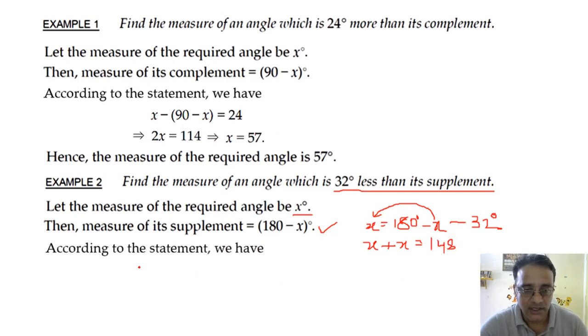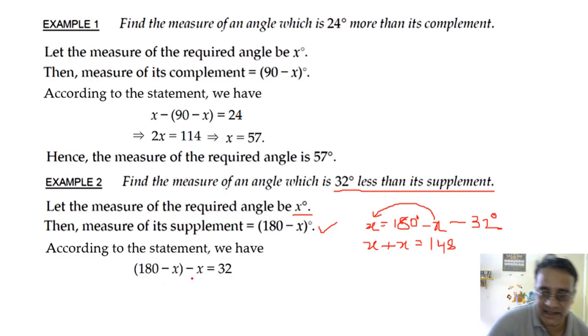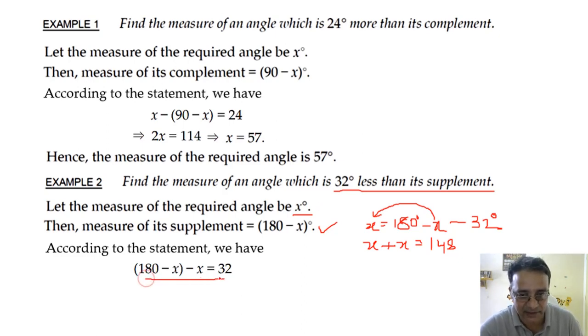Okay, so according to the statement we have 180 minus x is equal to 32. In this way also we can write. See how this statement is written: this angle is 32 less than this angle, which means the difference of these two angles will be equal to 32. According to this statement I am explaining: in the question it is given that this angle is 32 less than this angle, that means the difference of these two angles is 32. That is direct. And here, otherwise, this angle is 32 less than this angle means minus 32. So you can use either method.